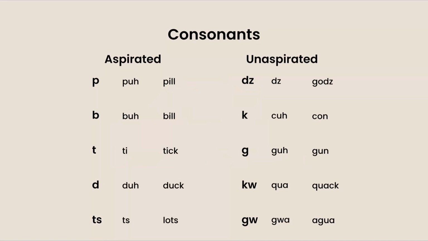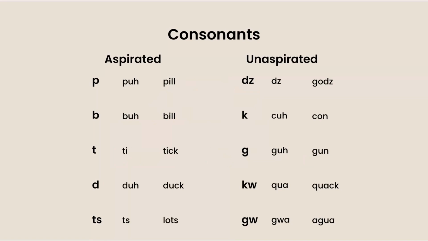The b is a b, like in the word bill. You have the t, which is like a t in the word tick. The d sound is a d, like in the word duck, and then we have the ts sound. Now, it's not really commonly seen in English for that to be at the front of a word, but it's really seen in Cantonese. So it's pronounced like it is in the word lots.